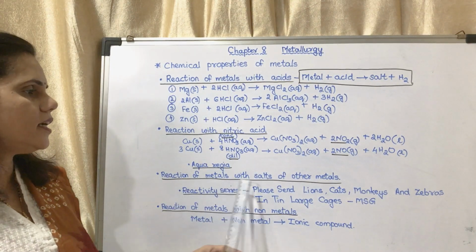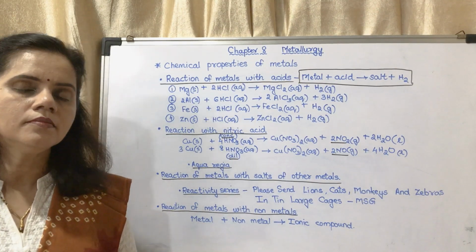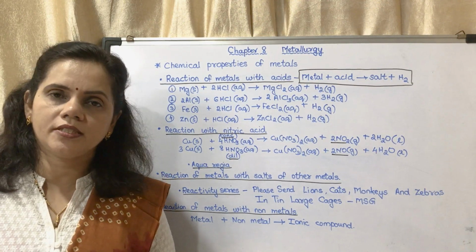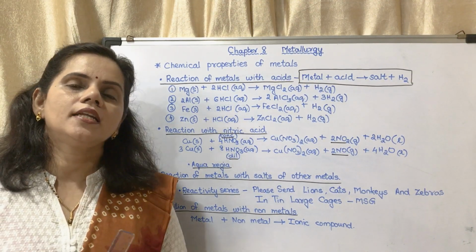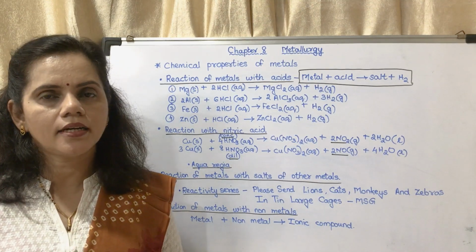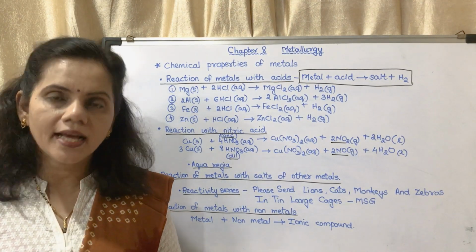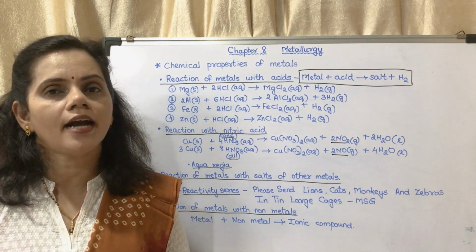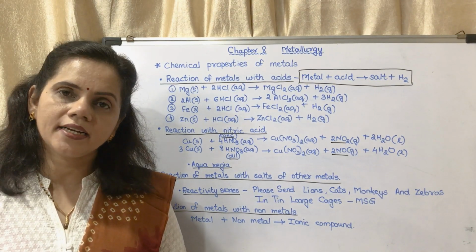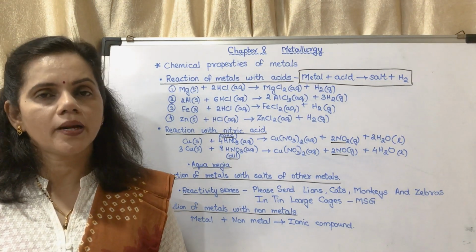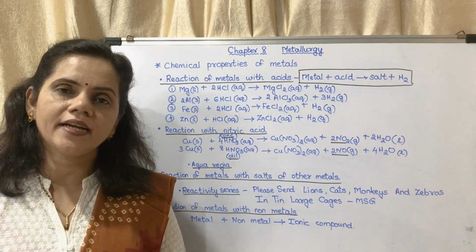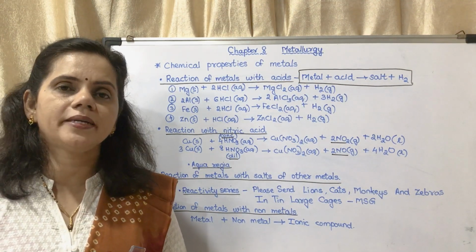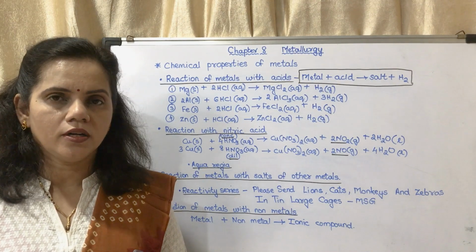Now the next is reactivity of metals with salts of other metals. That means you had studied about displacement reaction in chapter 3. What is displacement reaction? In displacement reaction, a more reactive element displaces a less reactive element. Do you remember? You had studied about copper sulfate and iron. Iron is more reactive than copper, so iron will displace copper and form iron sulfate, and copper will be displaced. There is an experimental setup, figure 8.4.